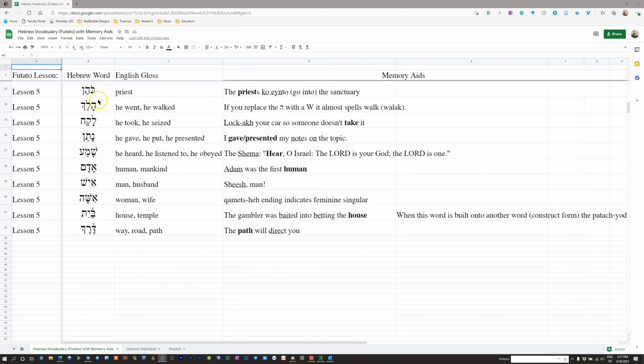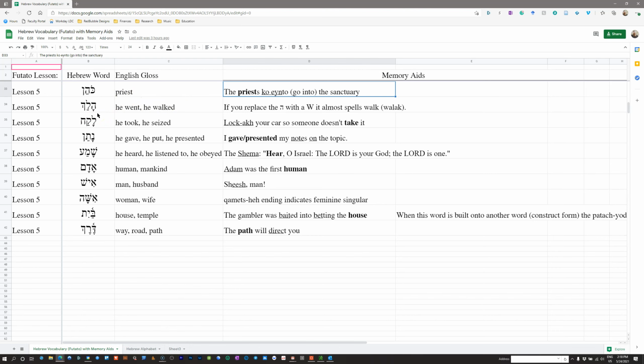So we start with Kohen. Kohen means priest. The memory aid that I have for this is the priests go into the sanctuary. I know it's not great, but hopefully Kohen, the priests, go into the sanctuary. Obviously, you don't want to memorize Kohen as go in, so that's one reason why this is not a great mnemonic, but hopefully you can come up with one even better. Just add it in here for everybody else to see, and that will hopefully make it easier to remember. Kohen means priest. Next, we have the verb halach.